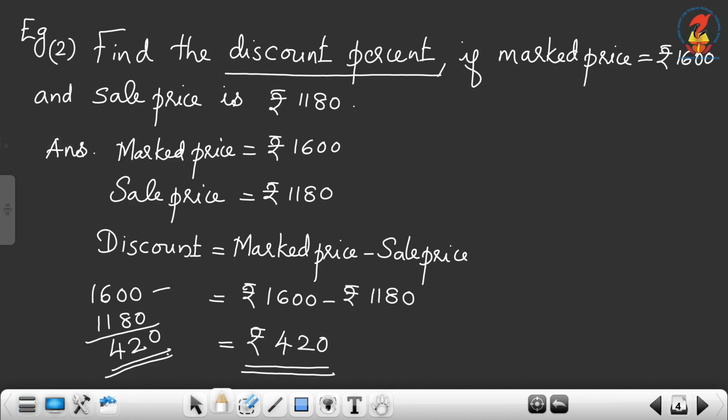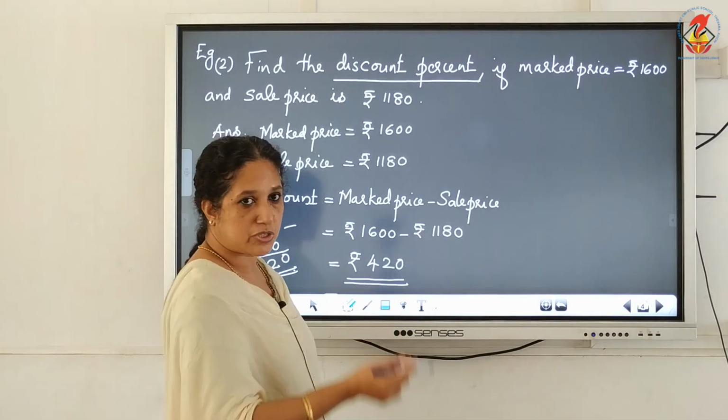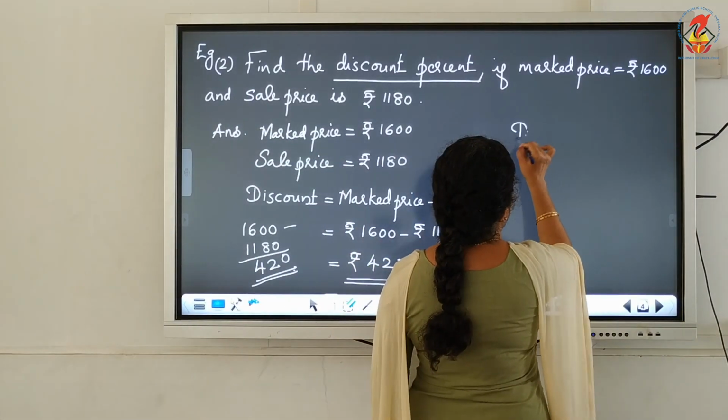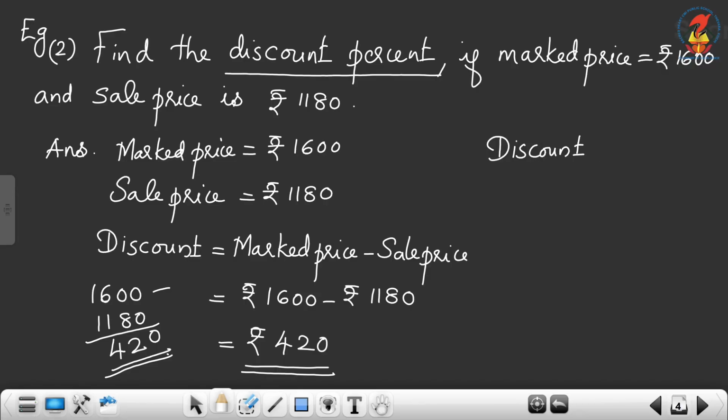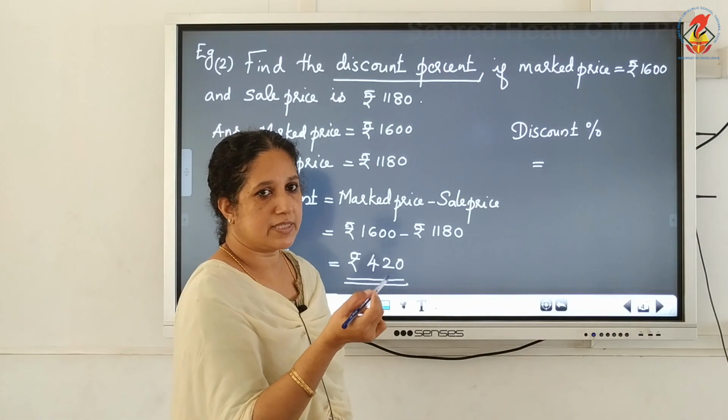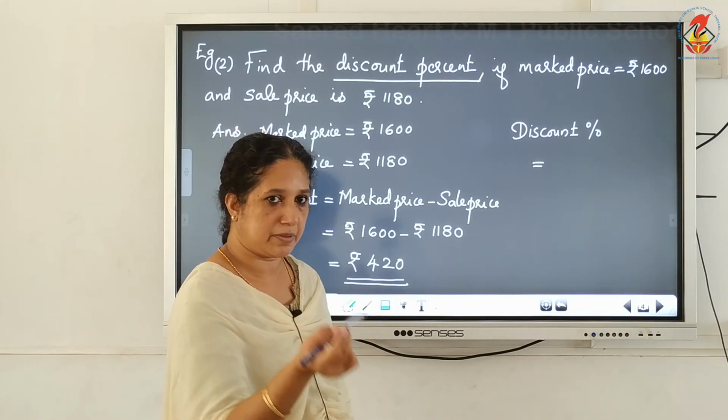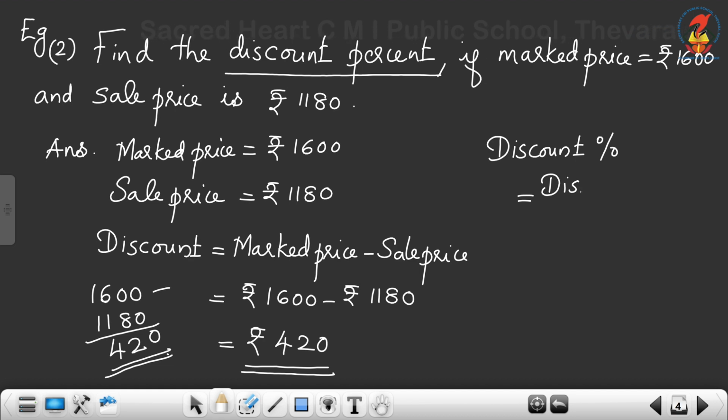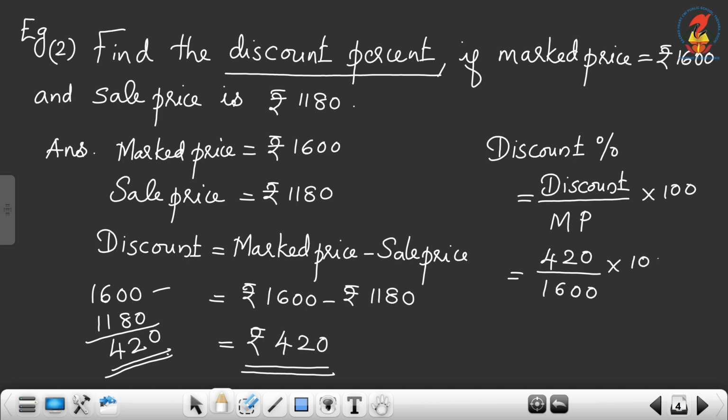So first of all you have to find out the discount. Then only we can find out the discount percent. So how can you find out the discount percent? The discount is calculated on the basis of which price? Marked price. So we can write discount divided by marked price into 100. So discount is 420 divided by the marked price 1600 into 100.